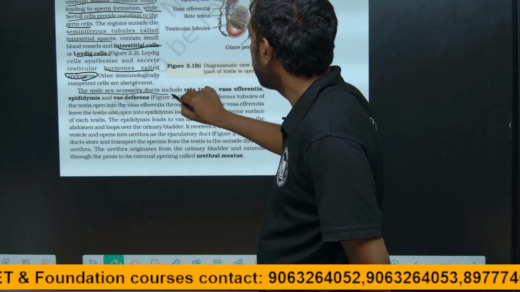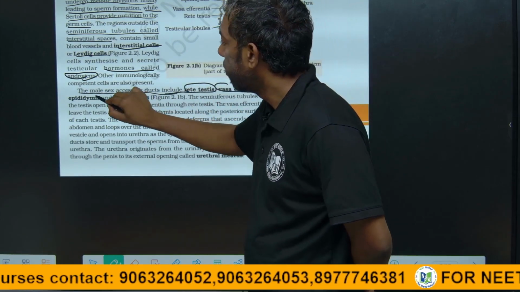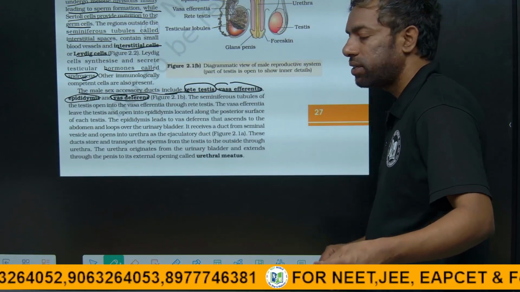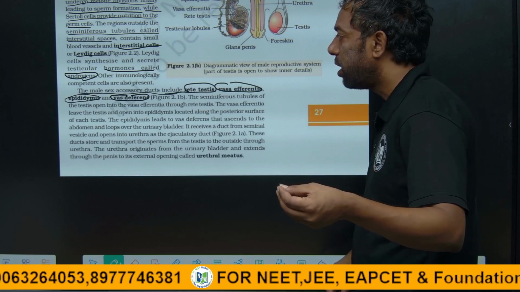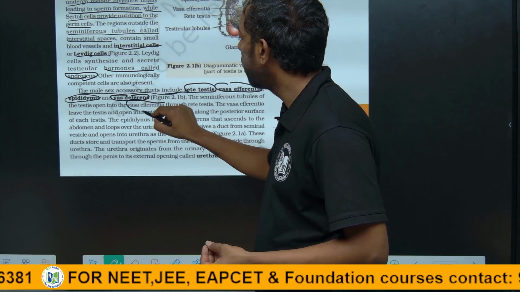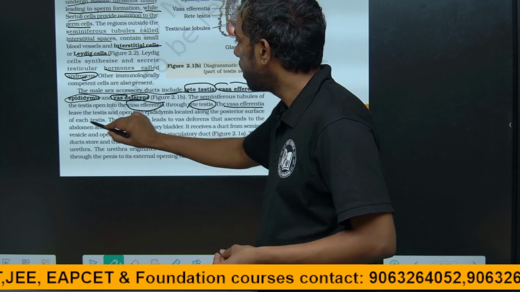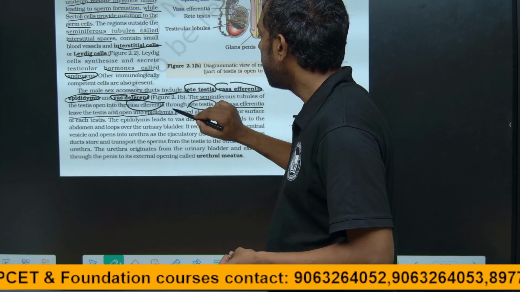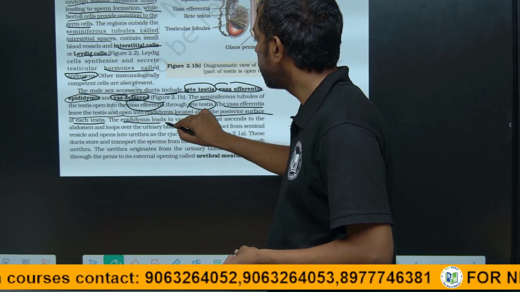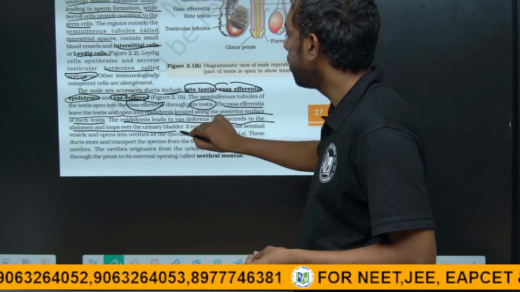Male sex accessory ducts include rete testis, vas efferentia, epididymis and vas deferens. The testis opens first into the vas efferentia through the rete testis. The vas efferentia leave the testis and open into the epididymis, located along the posterior surface of each testis, and the epididymis leads to the vas deferens, which extends to the abdomen and loops over the urinary bladder.